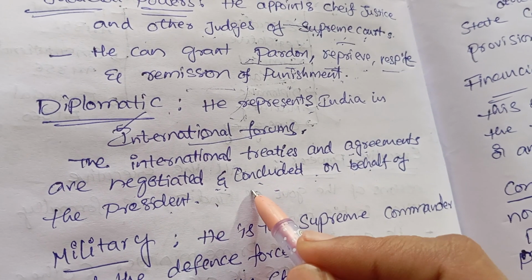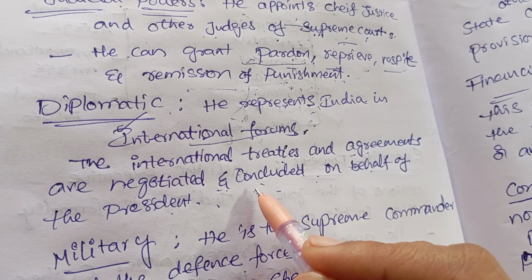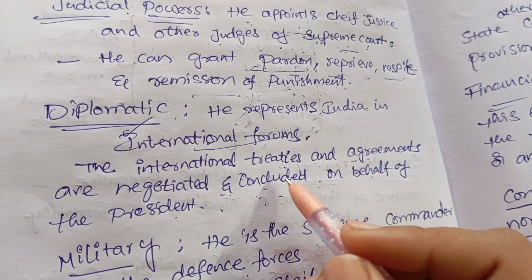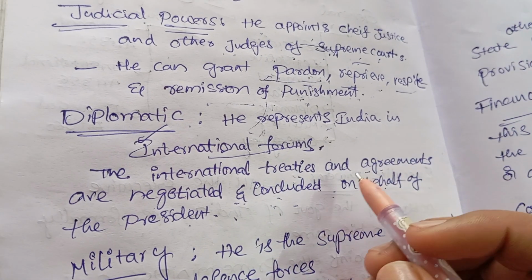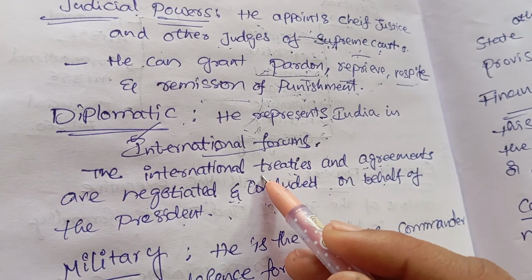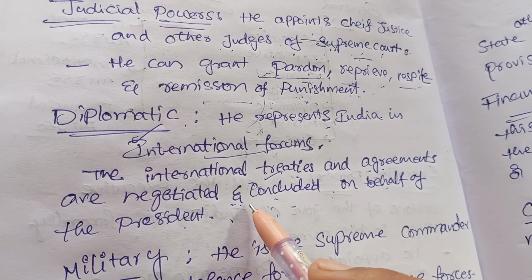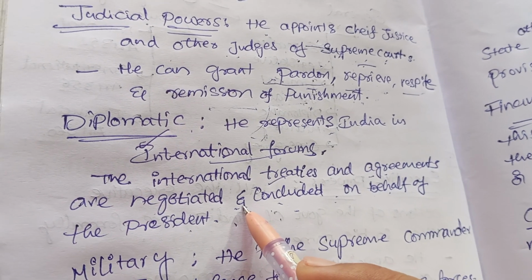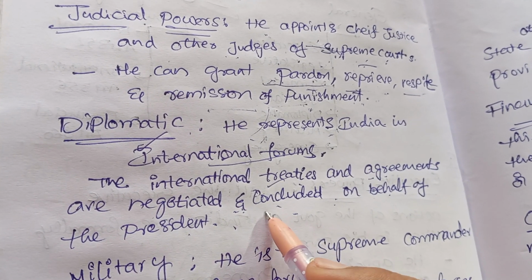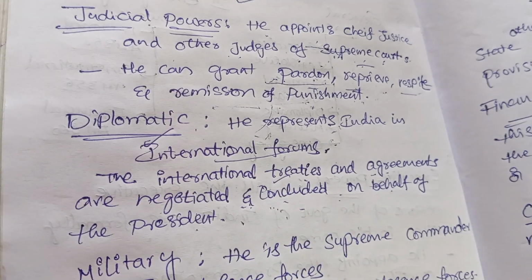Whatever treaties India has with other countries, the treaties, agreements, and negotiations with other countries are also maintained by the President of India.